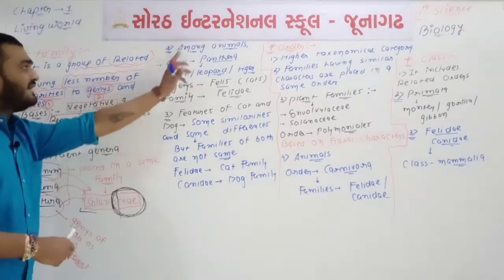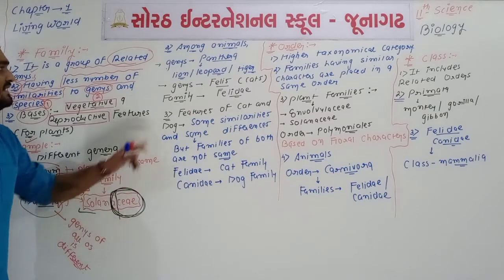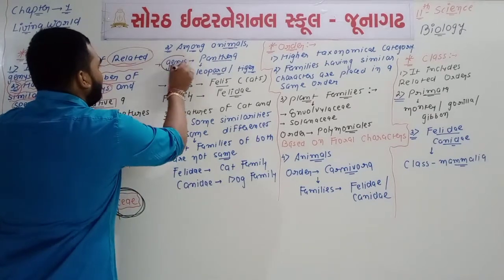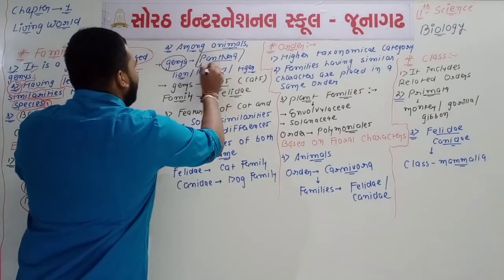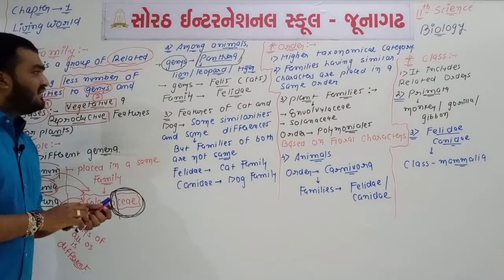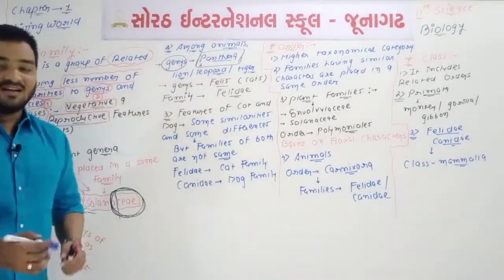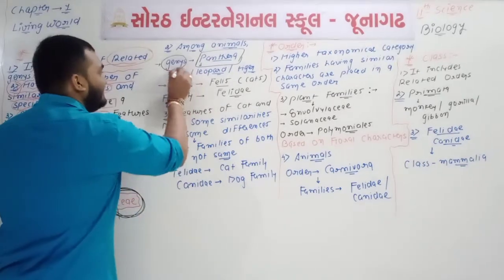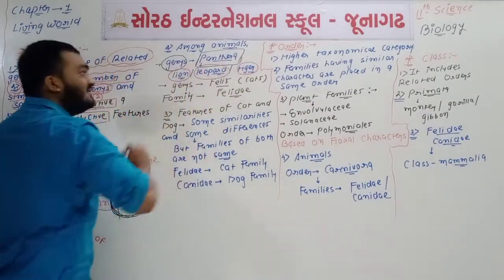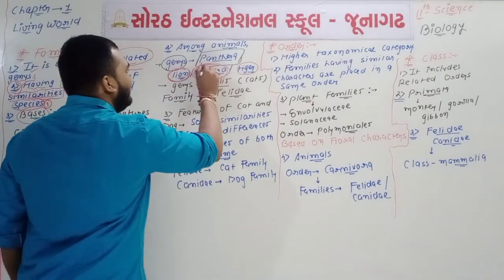If we talk about the second example, in the first example we talked about different types of plants, and in the second example we will talk about different types of animals. So we are talking about one genus which is known as Panthera. The genus Panthera has different species. Panthera leo means lion, Panthera tigris means tiger, Panthera pardus means leopard. So we have a total of three animals: lion, leopard, and tiger.